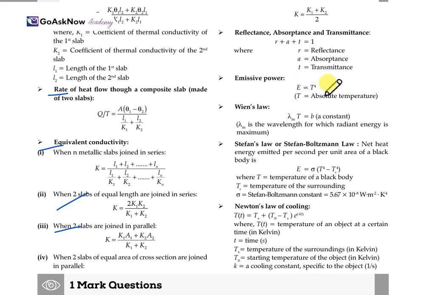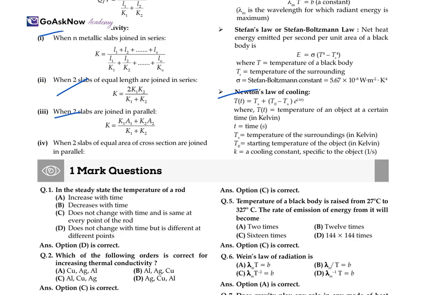And emissive power is directly proportional to T raised to the power 4, Wien's law, reflectance, absorbance and transmittance, Stefan-Boltzmann law equals sigma (T to the power 4 minus Ts to the power 4), Newton's law of cooling. So these are the major key formulas and equations.